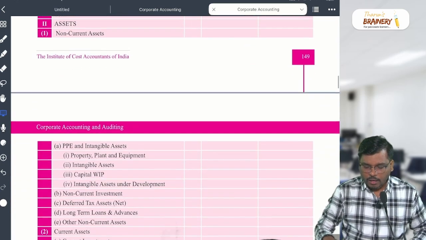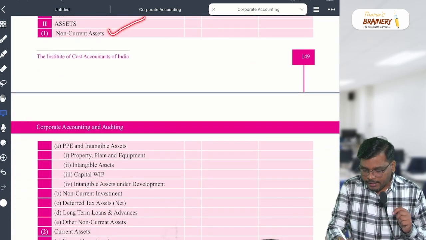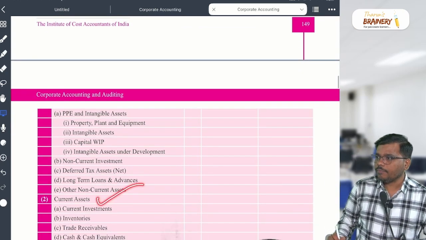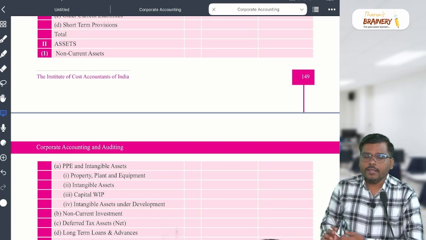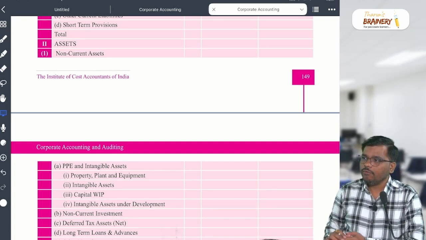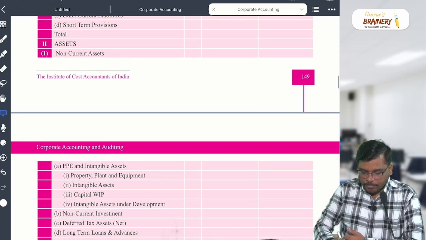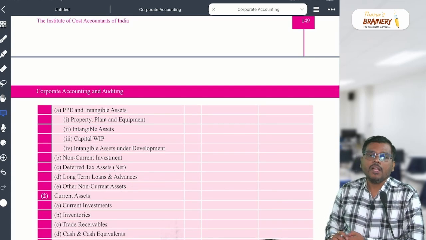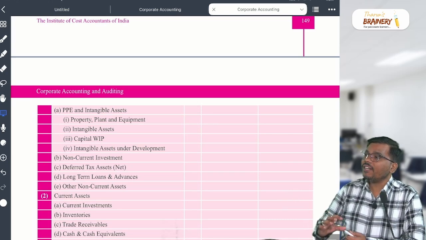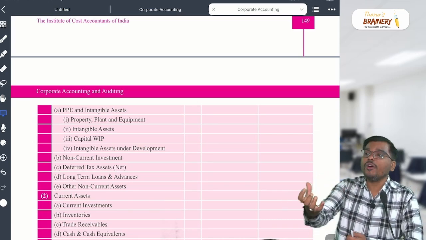Okay, come to the next one, asset. We classify the asset into two categories. One is called non-current asset and second what, sir? Current asset. Again same thing. So what is asset, sir? Asset means which belongs to the business, which is owned by the business. Then there are two types of asset, that is non-current and current. Current assets are those assets which are expected to be realized within a period of 12 months or one operating cycle.